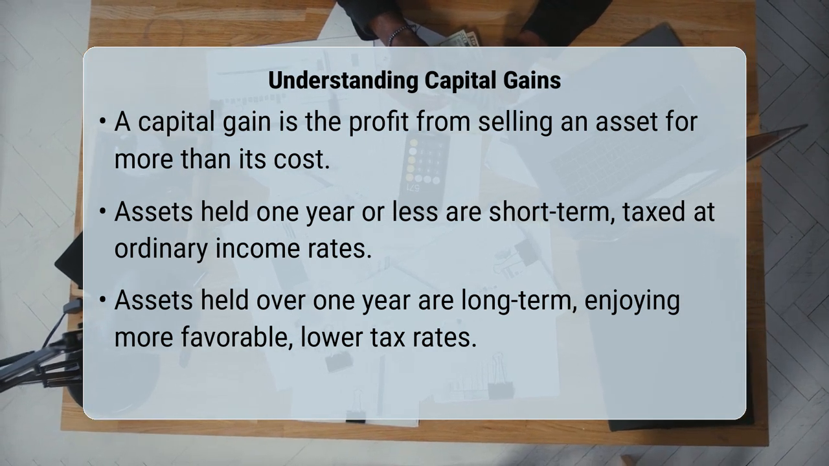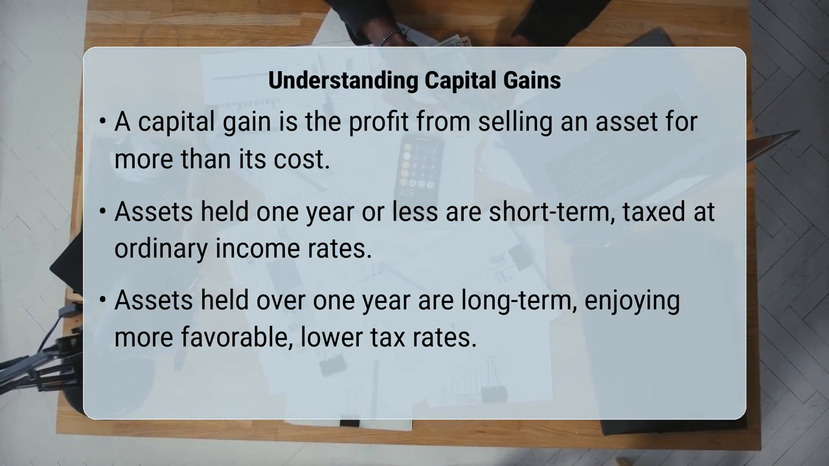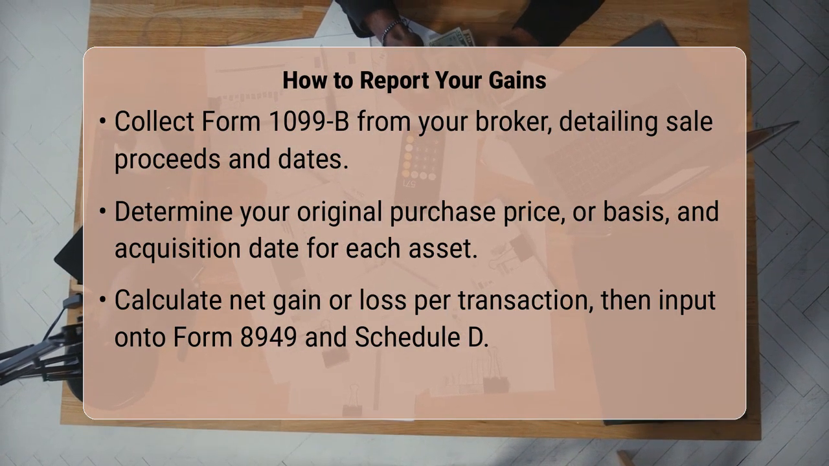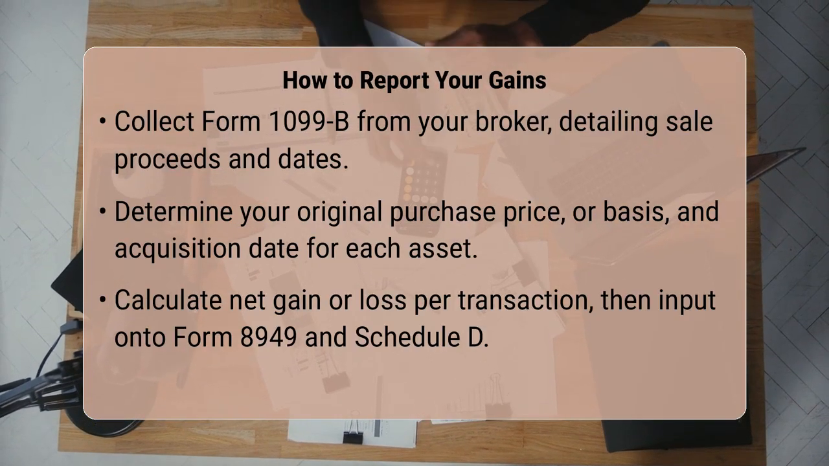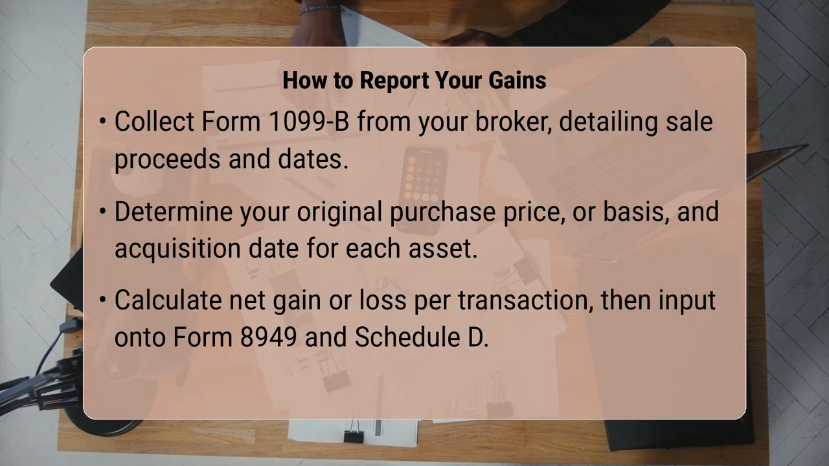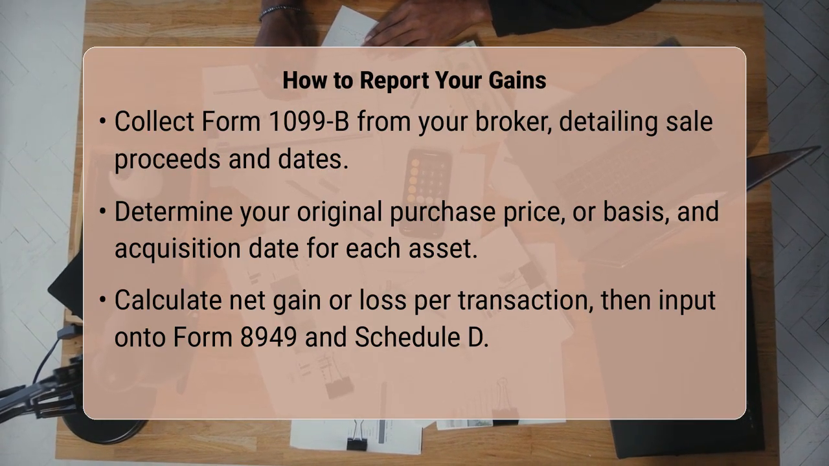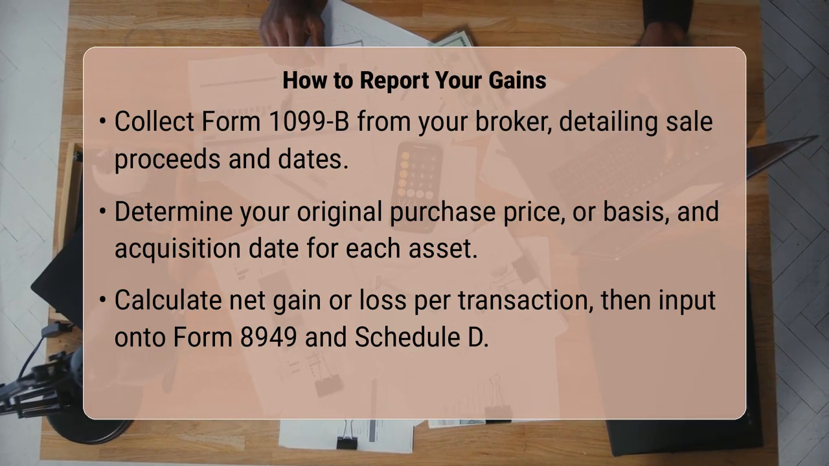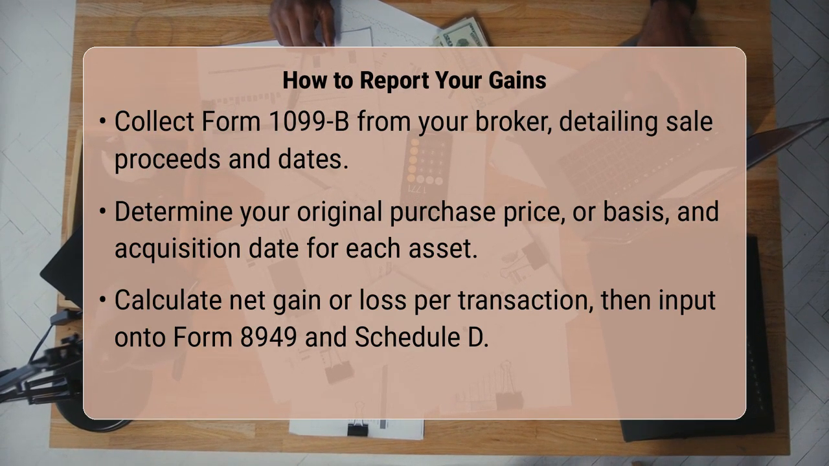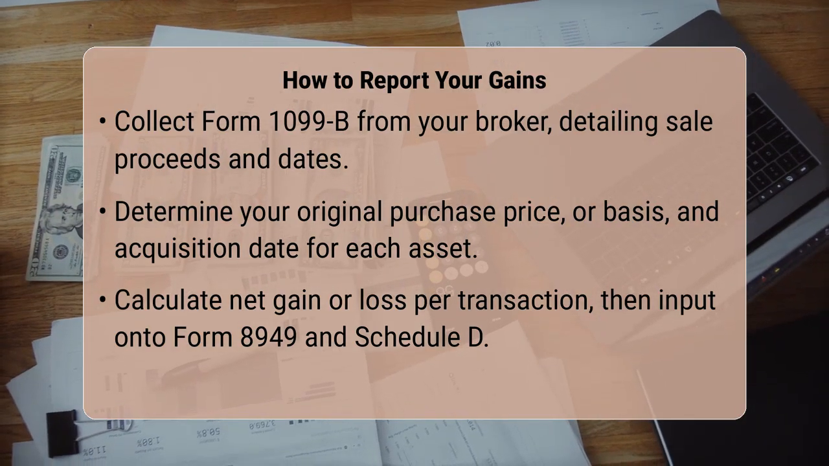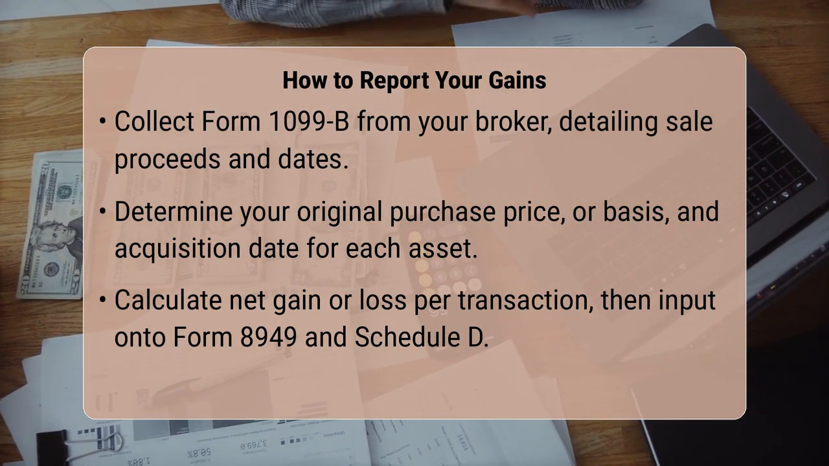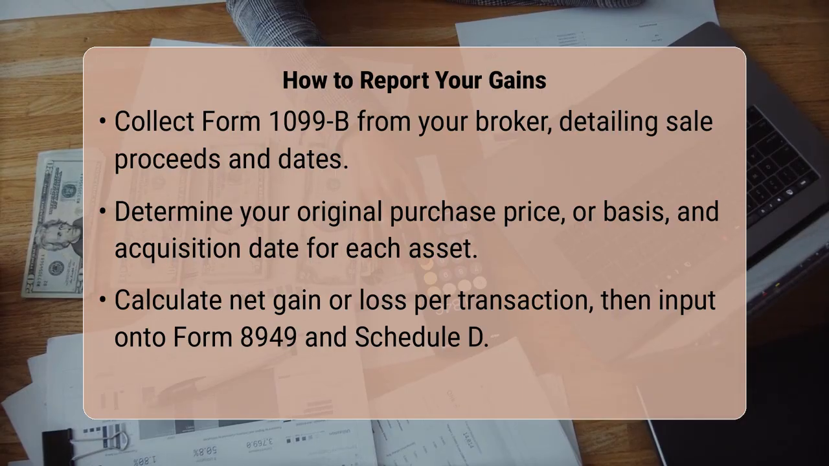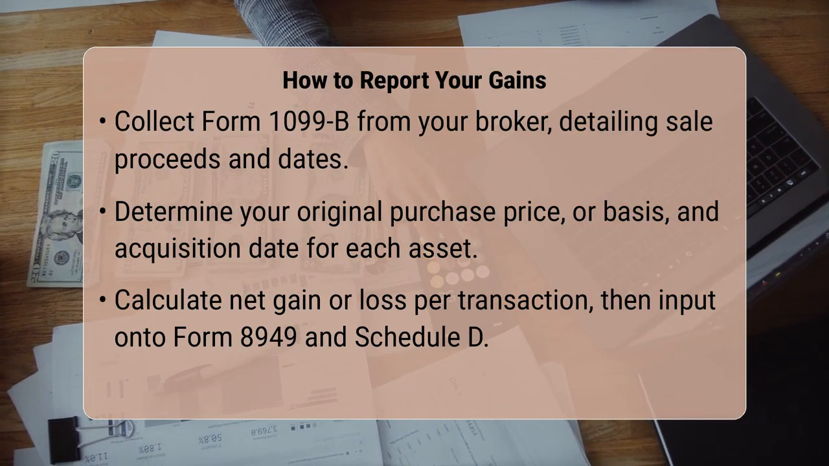To properly report your gains, you will need to gather essential documentation. This includes statements from your brokerage firm or financial institution, often provided on Form 1099-B, Proceeds from Broker and Barter Exchange Transactions. This form details the sale price of your assets and the date of sale. You will also need to know your original purchase price, or basis, and the date you acquired the asset. With this information, you can calculate your net gain or loss for each transaction, inputting these details onto Form 8949 before they are aggregated onto Schedule D.